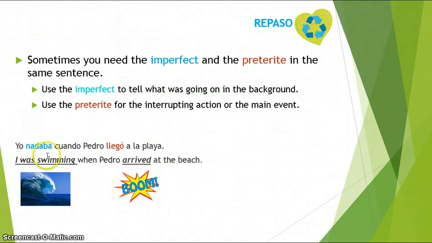I first started with the imperfect here. I was swimming, so I use that imperfect to say what was ongoing when Pedro arrived. Suddenly I changed to the preterite because I was in the process of doing this when Pedro arrived to the beach and interrupted my action.